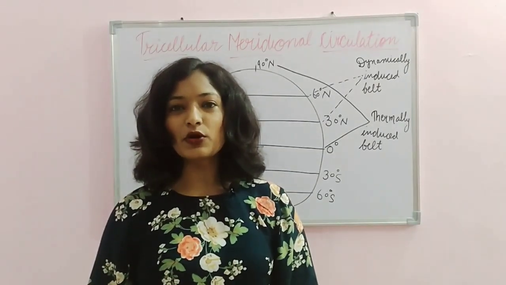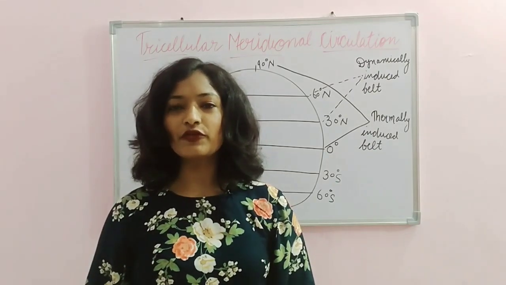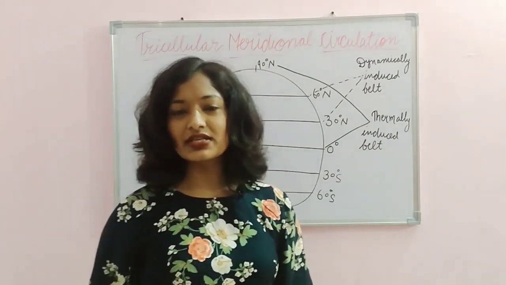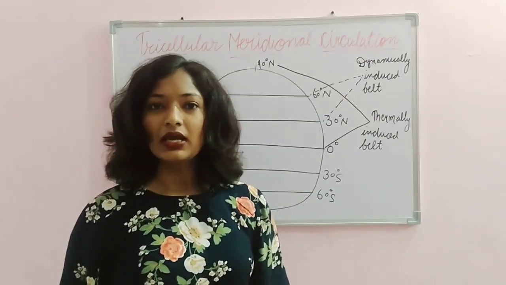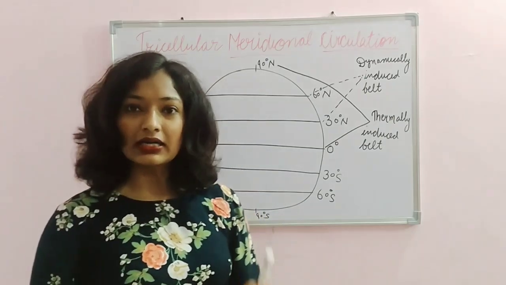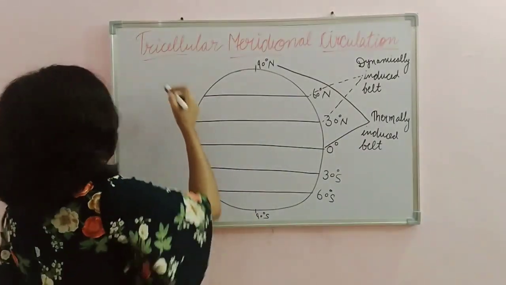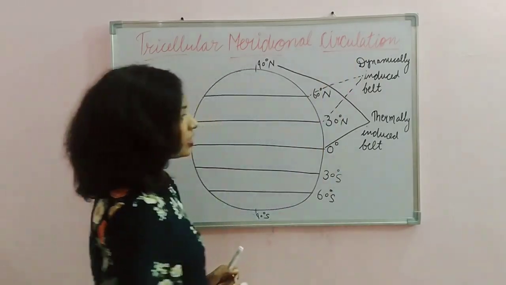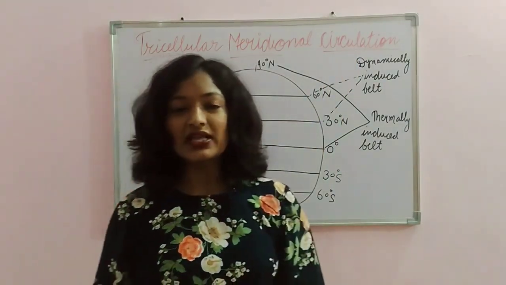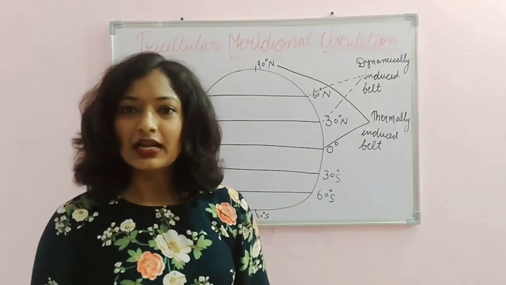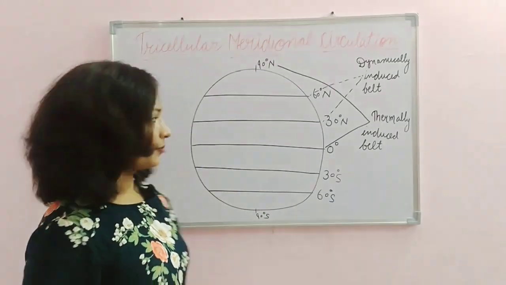We were discussing a series under Geography Optional Paper 2. Under that we are choosing the topic climatology. In that we have opted for atmospheric circulation. Under that we are discussing tricellular meridional circulation, where we will talk about what is Hadley cell, what is Ferrel cell and what is polar cell. Let's discuss one by one.